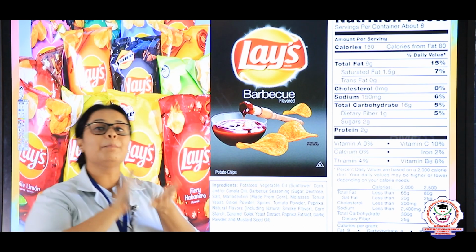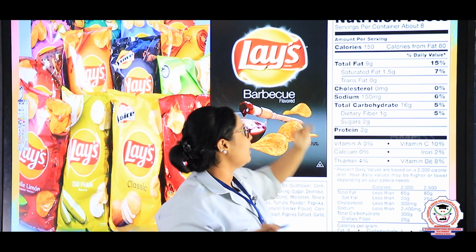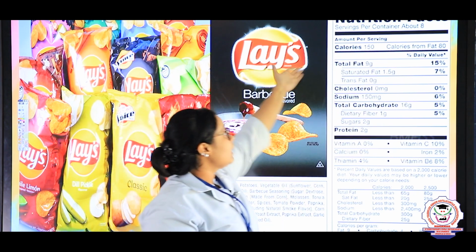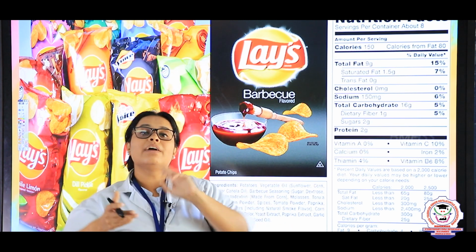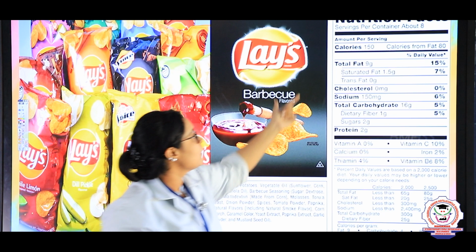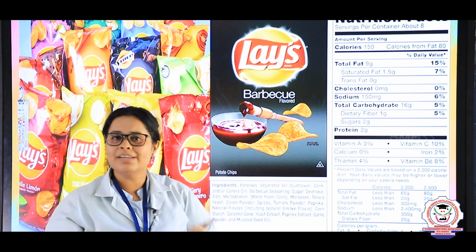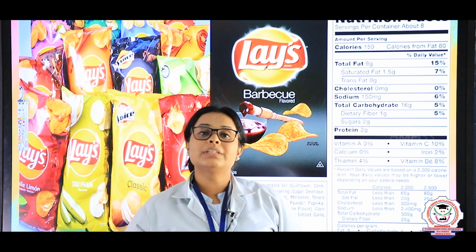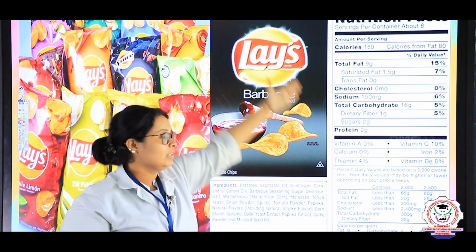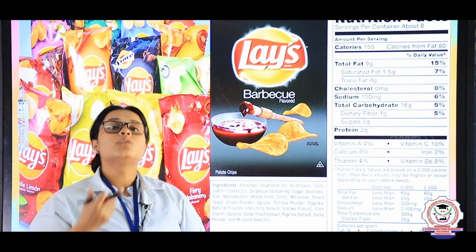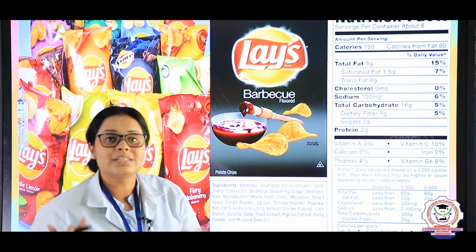Same way, behind the packet when you are seeing, you will see that nutrition fact. In that, what are all things are present? In that, calories are present, fat, two types of fat, saturated and trans fat, cholesterol, sodium, carbohydrate, protein, everything will be present, right? That shows that the potato is not having only the potato, but it's having so many things into that. So we can say that these things which we have discussed is not a pure substance.